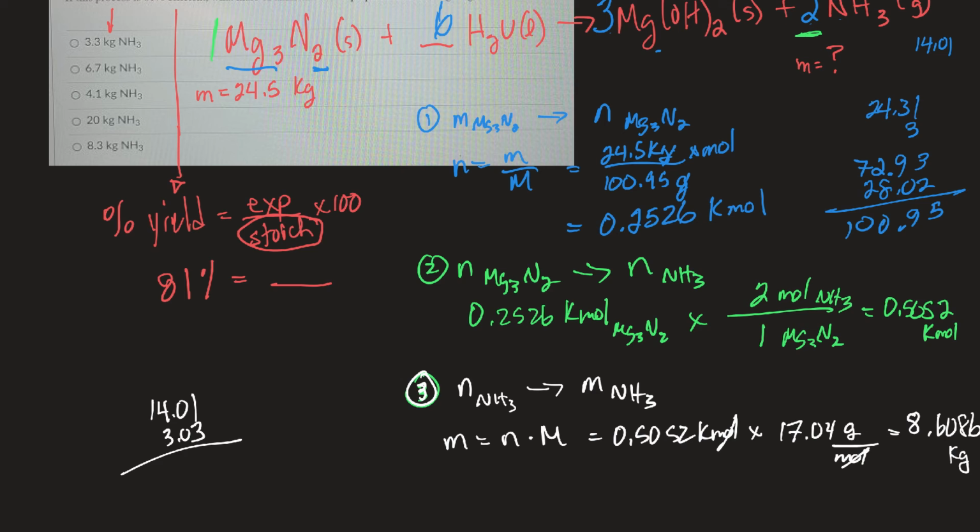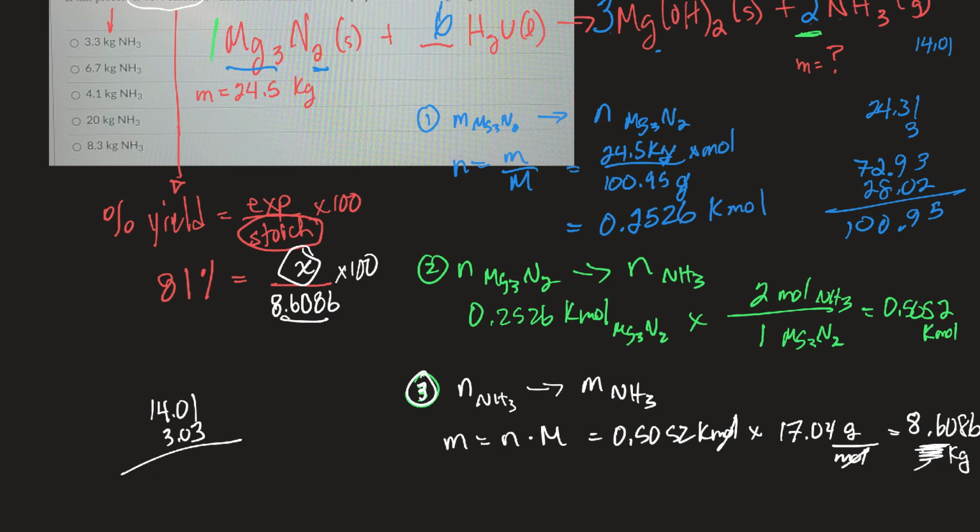But I know that the process is 81% efficient. So this is my theoretical or stoichiometry value. So I'm going to put it down here, 8.6086. And then up at the top, I don't know experimentally, or when I actually do the experiment, what it'll be, times 100. Okay, so now to solve for x, I'm going to multiply both sides by this and then divide by 100.